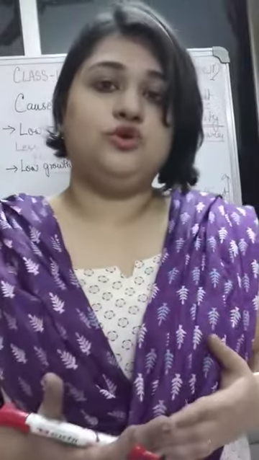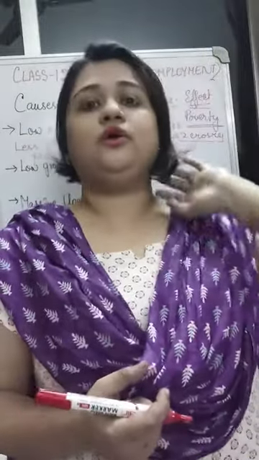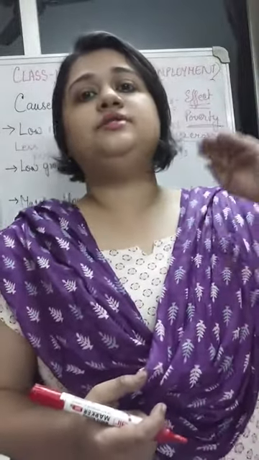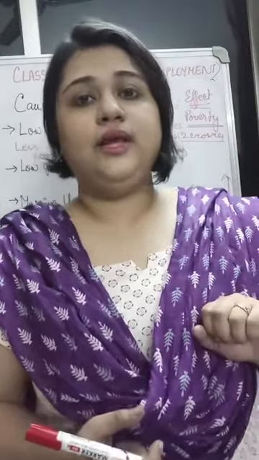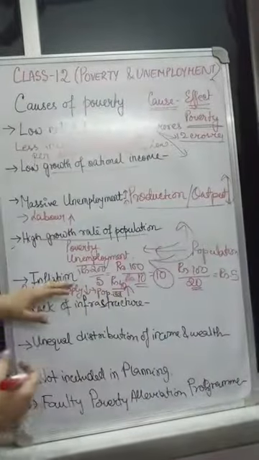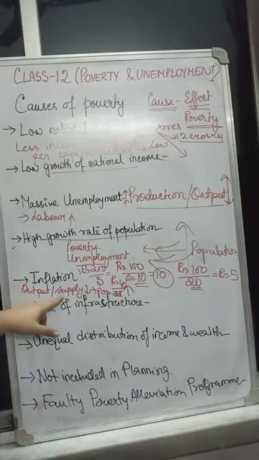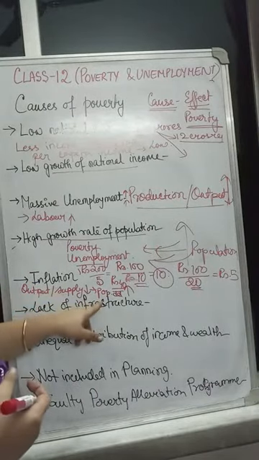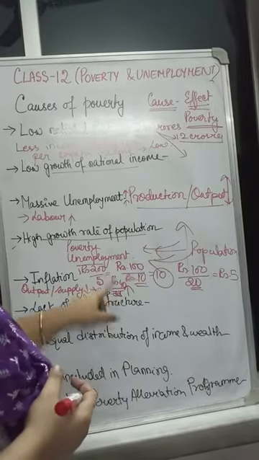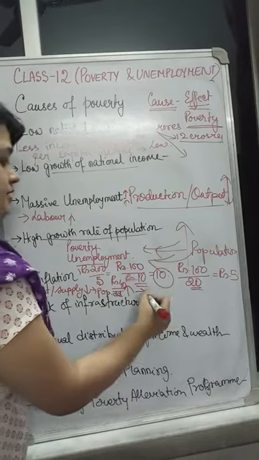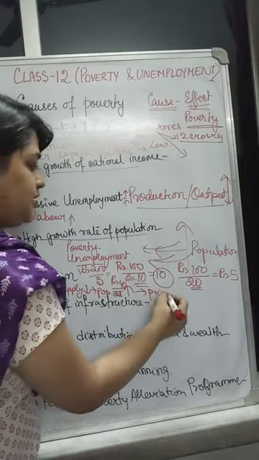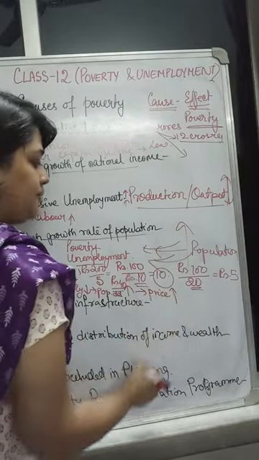But there are many people who are creating demand for those commodities. So can you satisfy everybody's need? You cannot. So what do you do? You increase the price of the product so that only those who can afford it can buy. So inflation takes place because the output or supply is less in those countries. Population creates a demand pressure and it results in adjusting the price of the product, which goes upward.